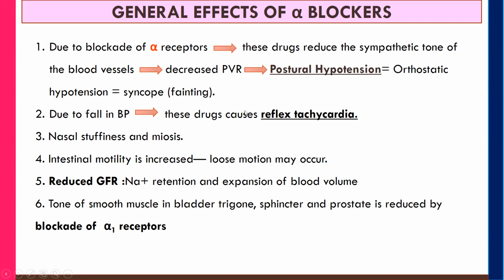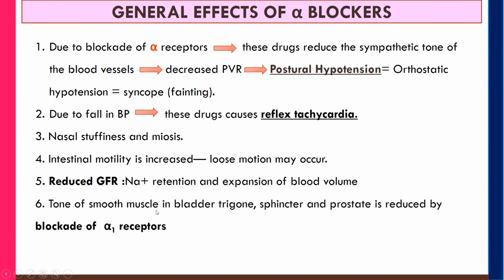Second, these drugs cause reflex tachycardia. That means an increase in the heart rate. This increase in the heart rate occurs in response to a stimulus, that is due to the fall in BP. So due to the fall in BP, these drugs cause an increase in heart rate. That is known as reflex tachycardia. Third, these drugs cause nasal stiffness and miosis, that is a decrease in the size of the pupil. Next, these drugs increase intestinal motility, due to which loose motion may occur. These drugs also reduce the glomerular filtration rate, due to which sodium retention and expansion of blood volume occur.